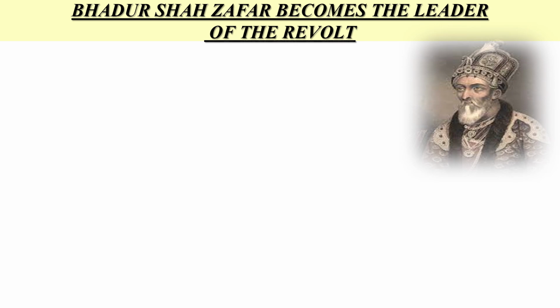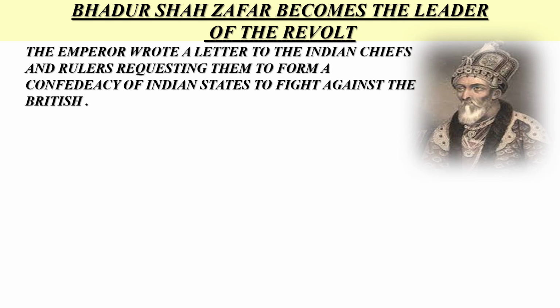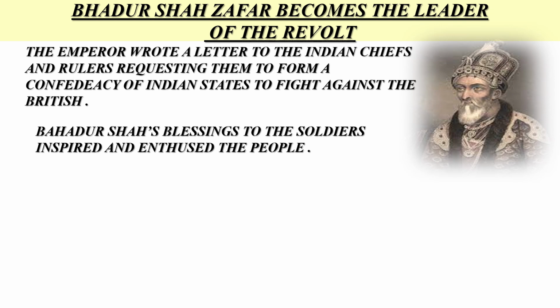their leader because he was the last Mughal emperor representing a legacy of sovereignty and unity around which the diverse factions could rally, at least symbolically. So the emperor wrote a letter to the Indian chiefs and rulers requesting them to form a confederacy of the Indian states to fight against the British.